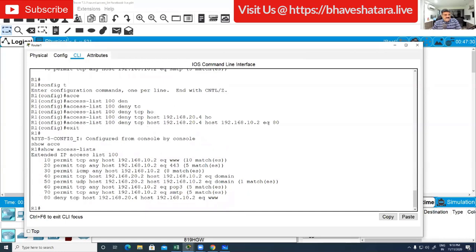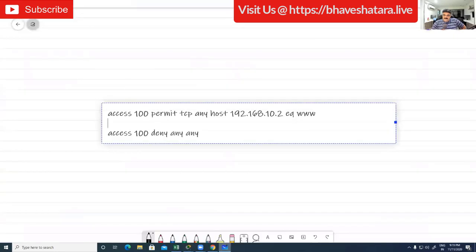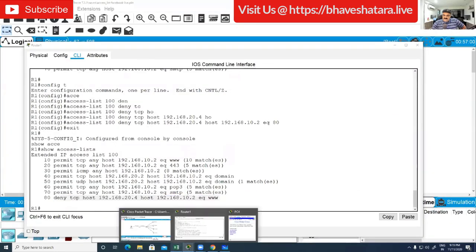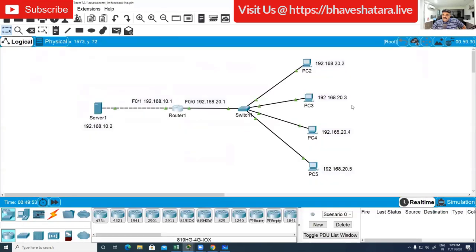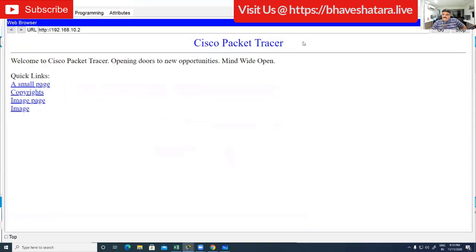Nikhil is saying that Kaushal gave this reply. Good, I got it. But will it work? What do you say, yes or no? Can I access the website from 20.4? I'm going to 20.4. I'm in 20.4.